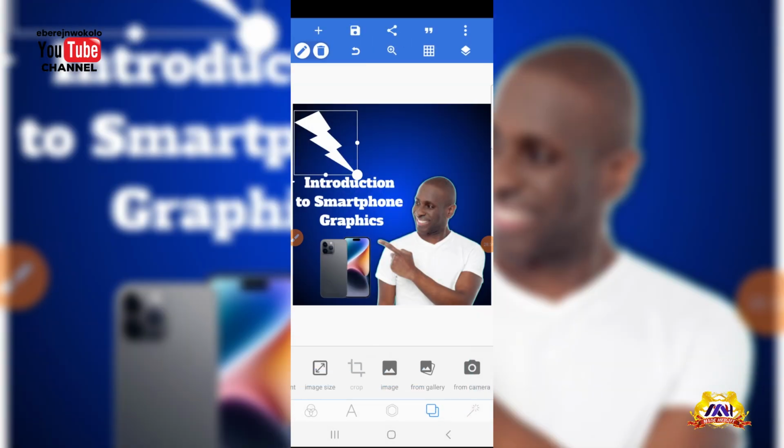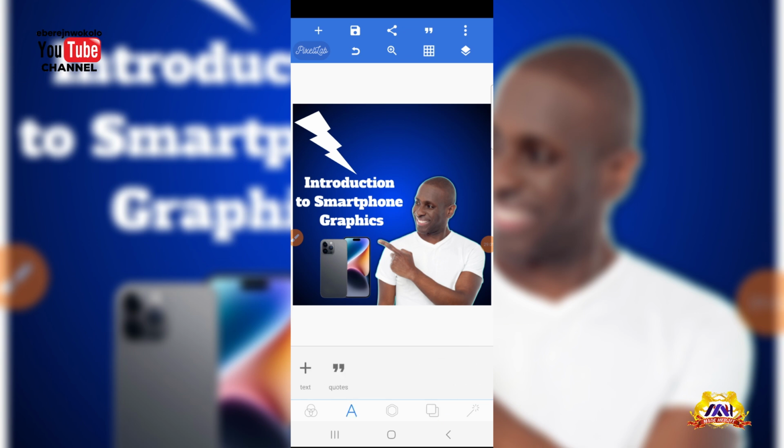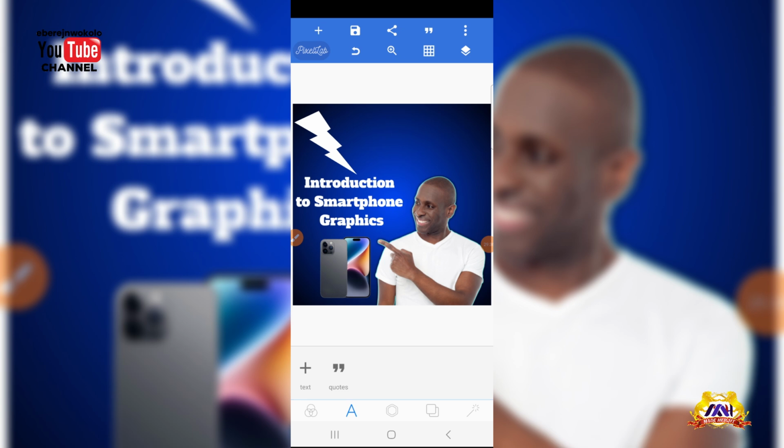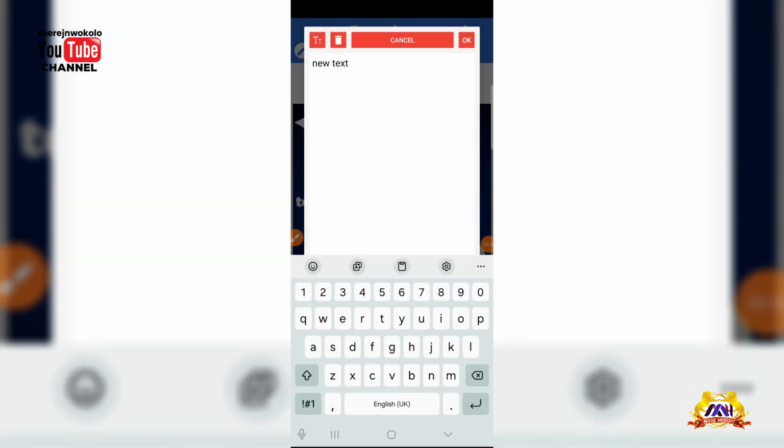So once I okay it, the next thing I need to do, I just want to add some design on top of this man's image, right? What I need to do is I will go to my text, insert another text. So I want to add some designs on top of this man's image. What I need to do is to go back to my text and click on this text here. Okay, and I will double click on the text.